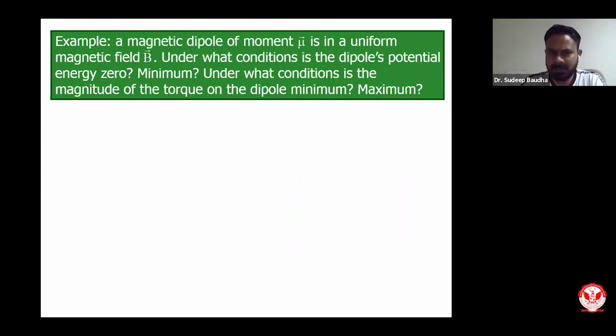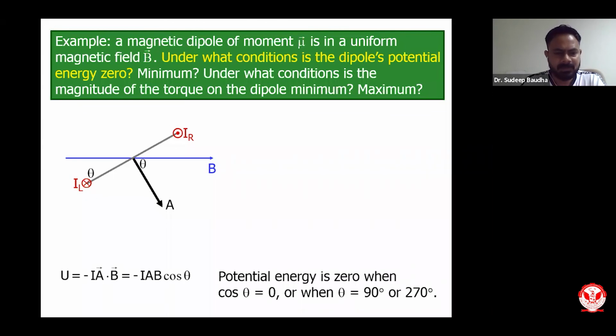So we have a magnetic dipole of moment mu in a uniform magnetic field. The first part is, under what condition is the dipole's potential energy 0? So let us see when potential energy is going to be 0. This is your dipole, kept in the field at angle theta. Potential energy is given by minus mu dot B, so mu is I A, minus I A B cos theta.